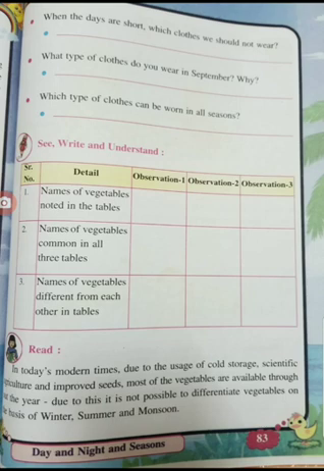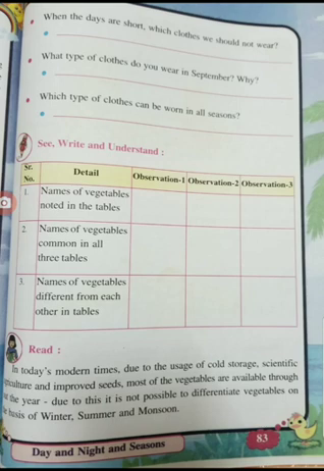What type of clothes do you wear in September? Why? In September the season is not very hot and not very cold. So what type of clothes do we wear during the September months? We wear mostly cotton clothes, or t-shirts or trousers and like that. It is not exactly rainy season but a little bit rainy, so we wear raincoats and other things to get protected in the rainy season.